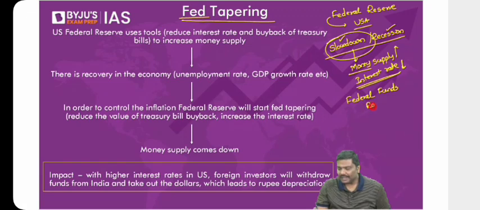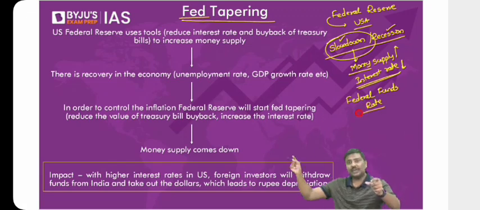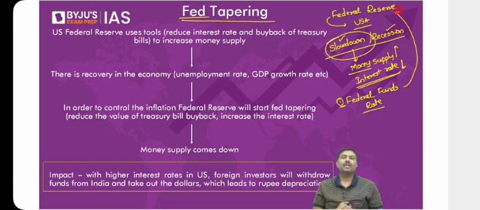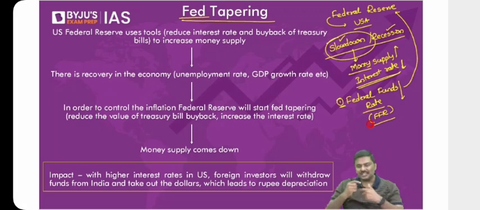In case of India, what is the policy rate? It is the repo rate. But in case of the USA, there is an interest rate that is called the federal funds rate. Who will determine the federal funds rate? It is the Federal Reserve which will determine it. Now what they have done is they have reduced the federal funds rate. I'll start using the short form FFR. Right? They reduced the FFR. Now once they reduce the FFR, you tell me what will happen to the money supply. The interest rate was reduced, and as a result of this, money supply increased.